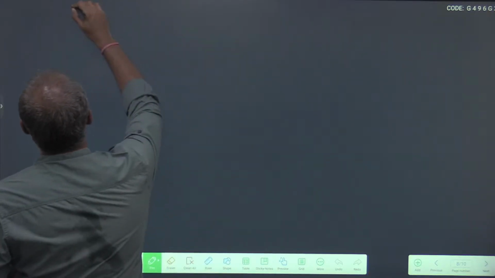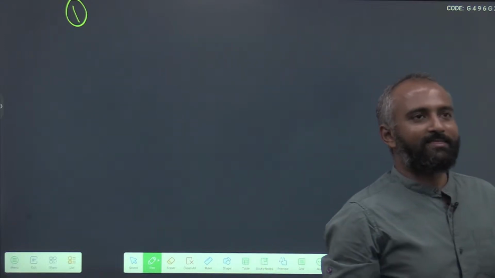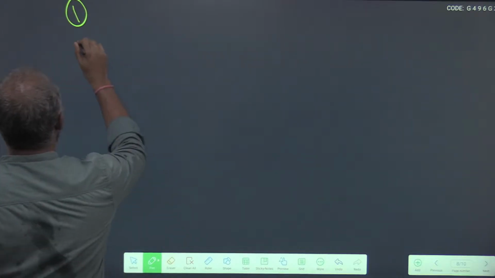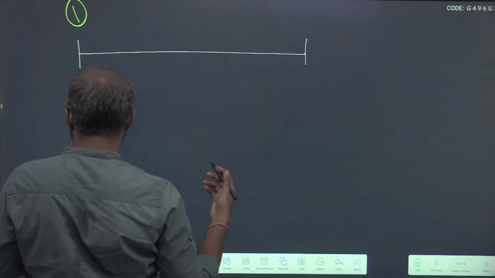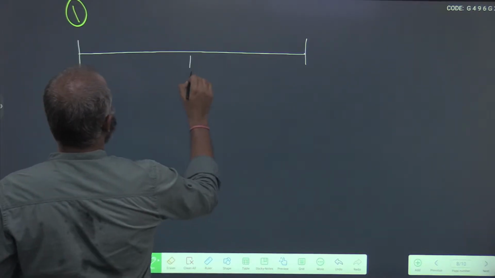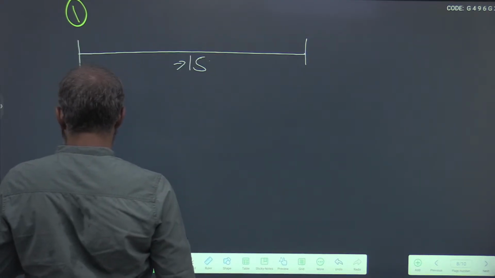The crude or vanilla way to solve such problems is to just start solving the question without taking all the data into the picture. So this is 15 kilometers.